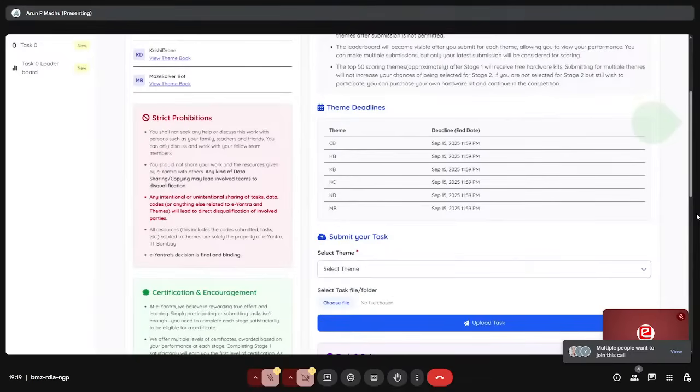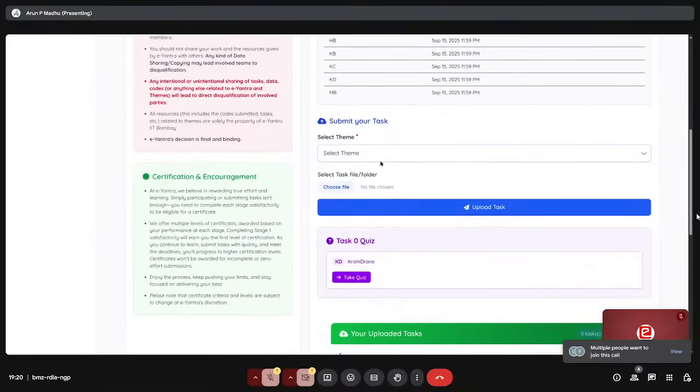As soon as the task is released, if your team has 4 members, divide the critical aspects of the task between your members. Do proper time management and complete the task before time ends. You can have multiple submissions in the upcoming tasks, and the later submission will be considered. But the main thing is to start the task as early as possible. Don't wait towards the end. We won't be allowing or entertaining any extension of deadlines. This is something I wanted to inform you guys.